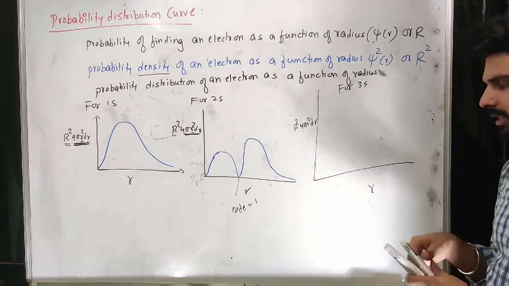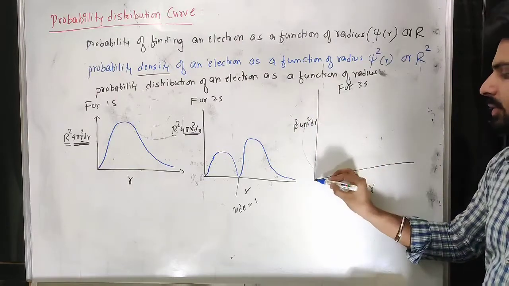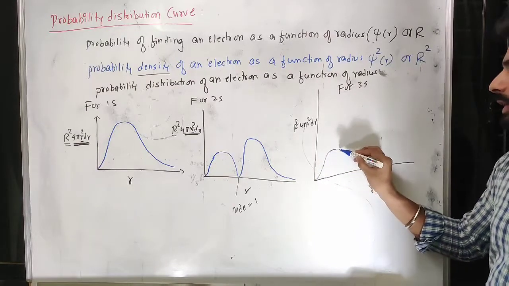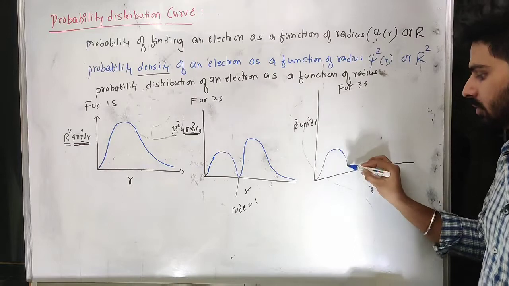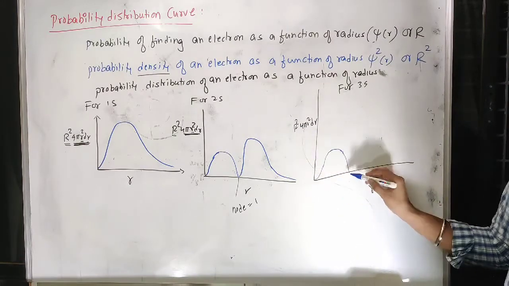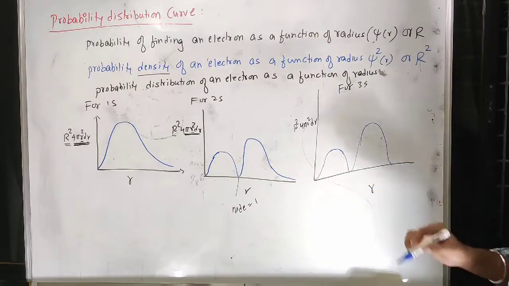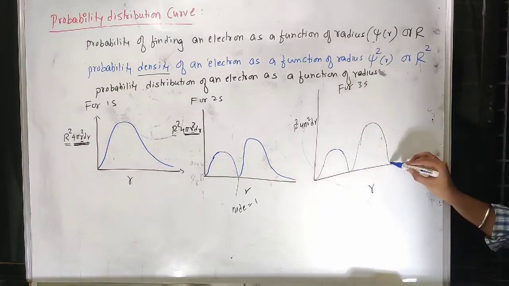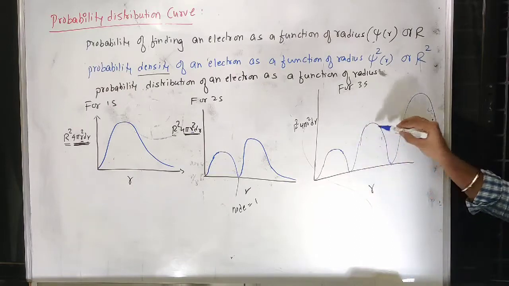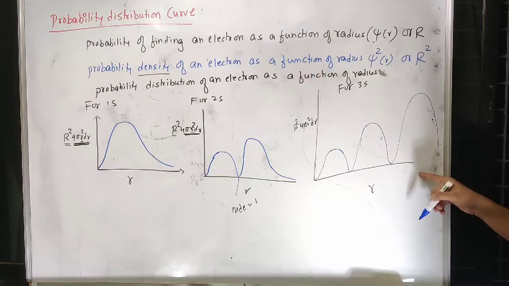Initially it will be 0 here because the probability at r equals 0, small letter r is 0. Then it will increase. Then 2s will come there, r square is 0, so then it will be coming here. Again it will try to increase. Then 2s will come there, the probability density becomes 0. Then finally 3s will come. Now remember, there is an increase in peak because of r square. We are increasing the distance.